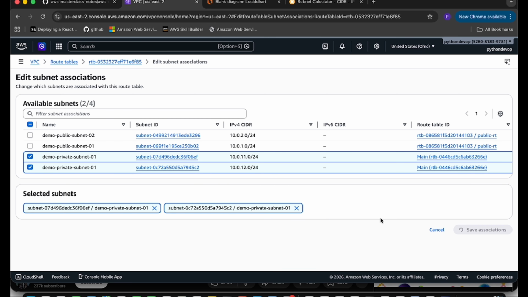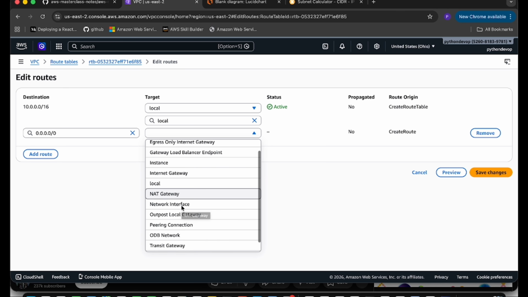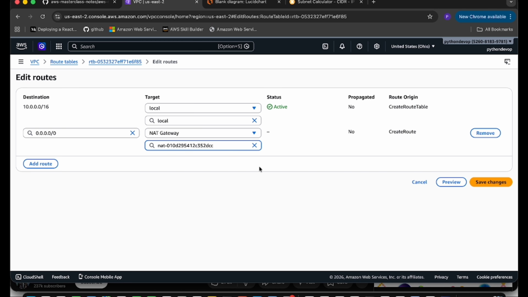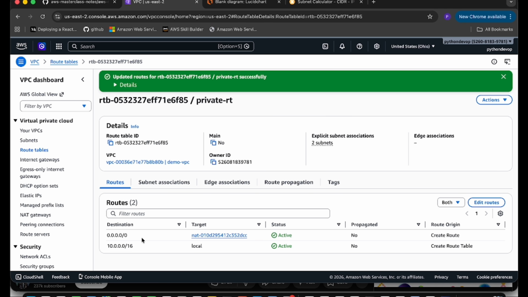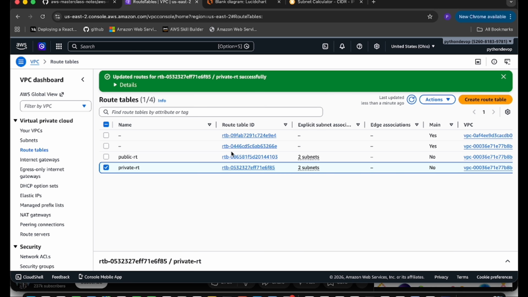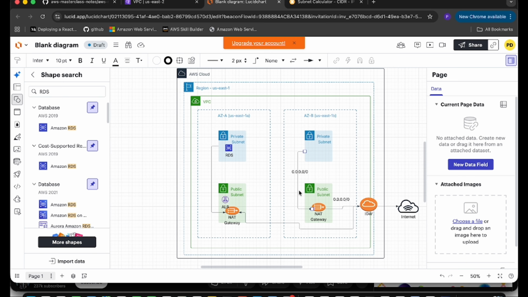Now we have to edit the route. Click on edit. We have to add the route. Select the anywhere IP, but the internet access should not be direct via the internet gateway. We have to choose the NAT gateway. So here is the NAT gateway. Select this one. So I have selected the NAT gateway. Now click on save changes. Okay, so the two private subnets have access via the NAT gateway, and the public one has access via the internet gateway. So our configuration is done.